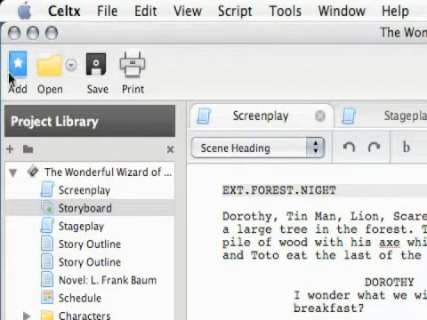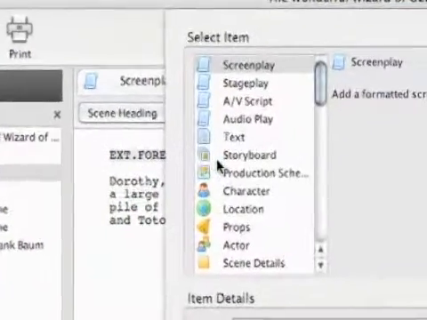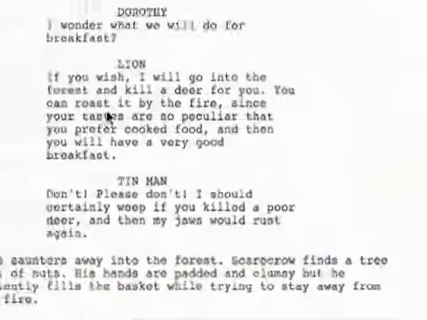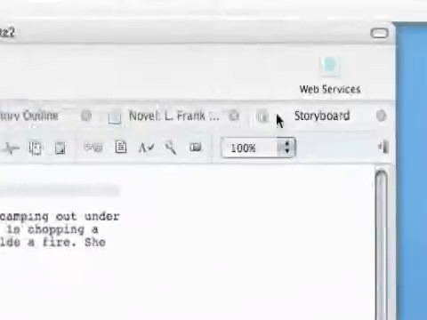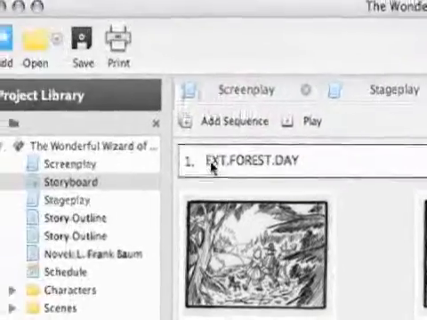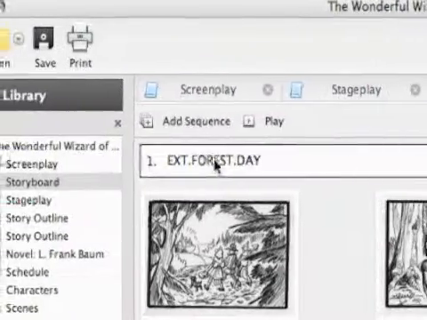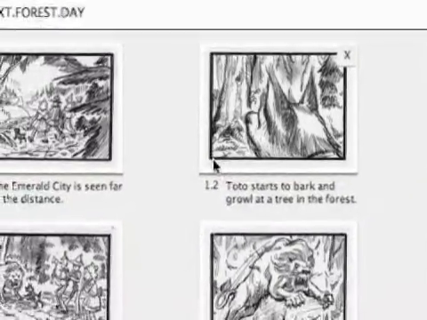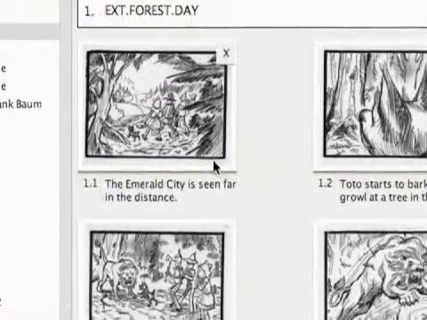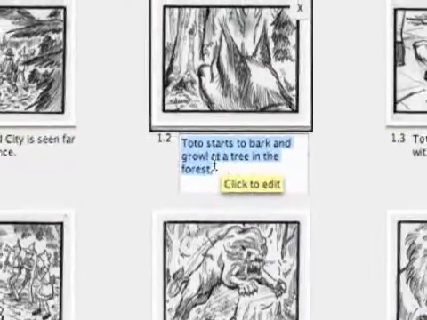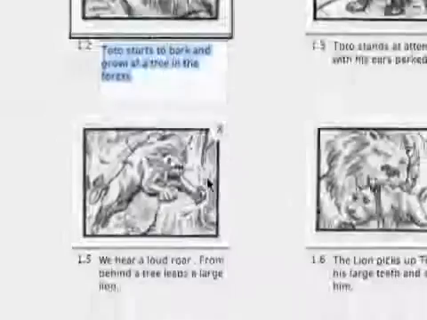So to do this, just like everything else, we're going to add it through the Add button, and you would just click Storyboard. I'm going to show you the example they already have set up for The Wizard of Oz. And then you can see we've got our scene heading right here. We'll call it our sequence. And then we've got our storyboards. Each one represents a shot and then has a description of that shot. And you can see we edit that by clicking it.